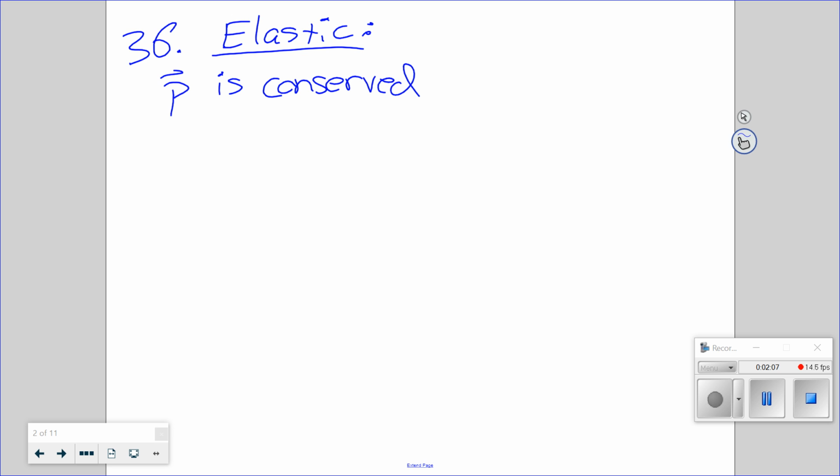Elastic is a special type where the kinetic energy is also conserved. We should say kinetic total before equals kinetic total after, and I use the prime for after. Well, actually, that's not so hard. We did our little derivation with the difference of squares, divided by it, and got a simple formula back on Monday. If we have momentum conserved and kinetic energy conserved, that's still a relatively simple formula. It had like 4 different terms, but we can figure them out.